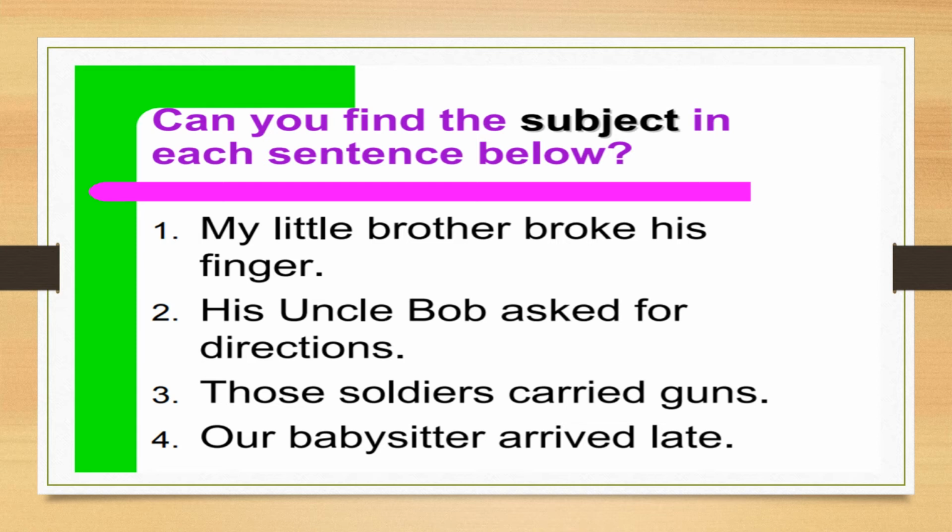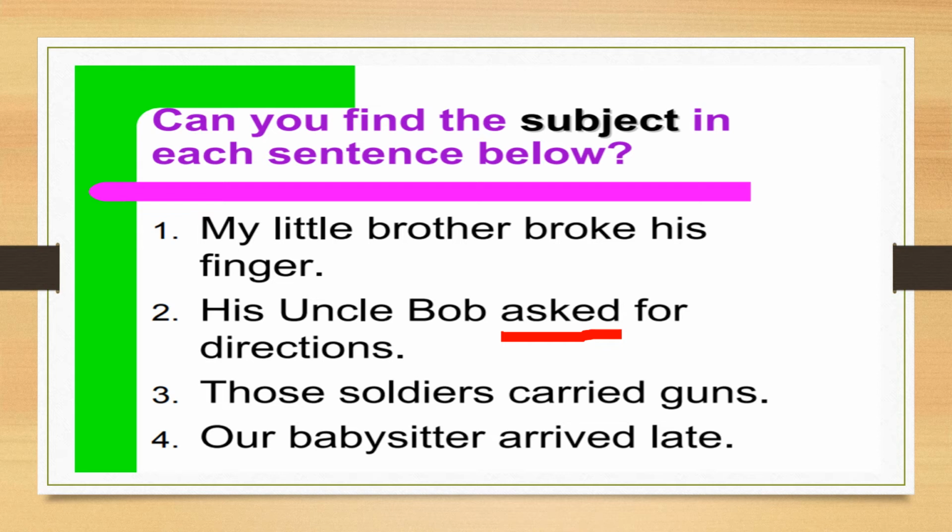Just take the second sentence. His uncle Bob asked for directions. Okay, so once again in this sentence we have to find out the verb. So which is the verb? Ask. This word ask is a verb, correct? So the remaining part is, of course, going to be the predicate, that you have understood, but how?